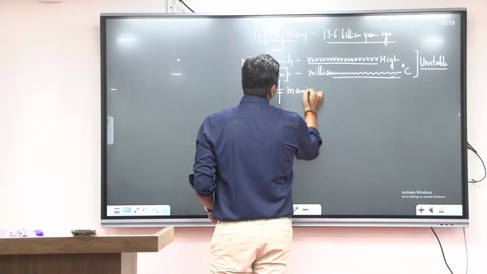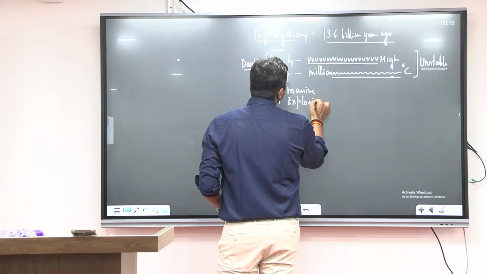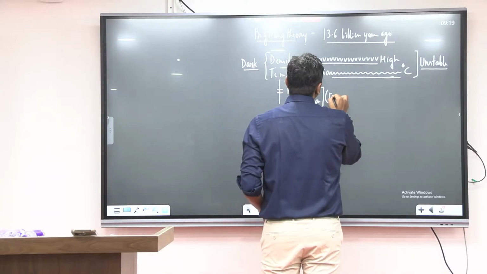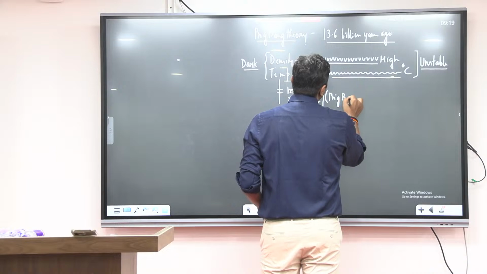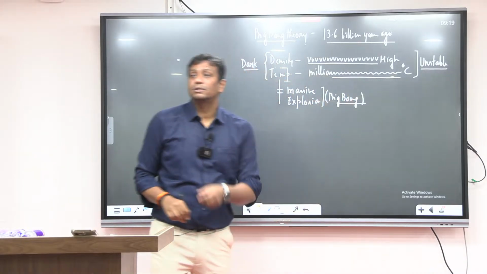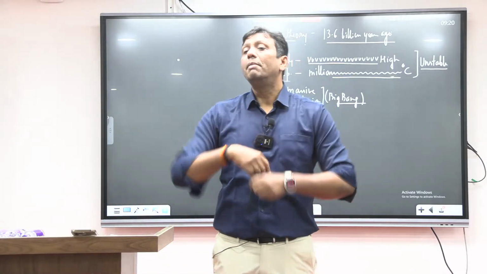So tell me, guys, what is the meaning of Big Bang? Massive explosion. It means the origin of the Brahmand started with a massive explosion.